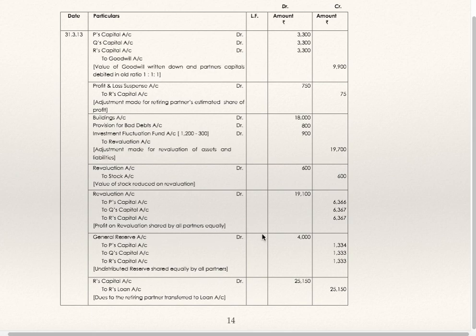General reserve is to be distributed to partners in their profit sharing ratio, which is equal. So general reserve account debit to P's capital, to Q's capital, to R's capital. R's capital account debit to R's loan account. R's capital balance will get transferred to his loan account.